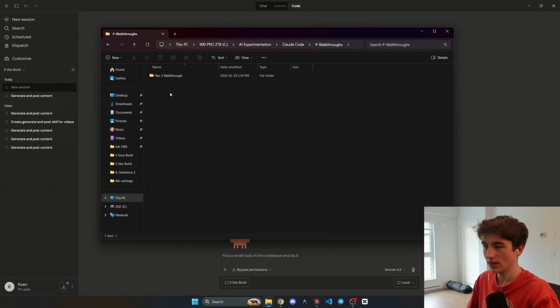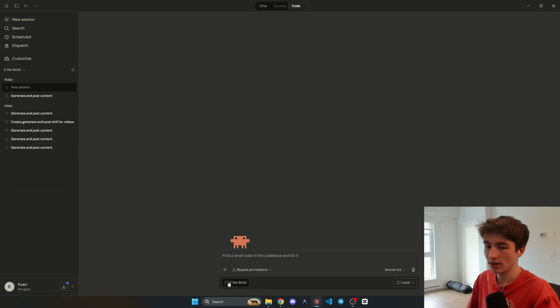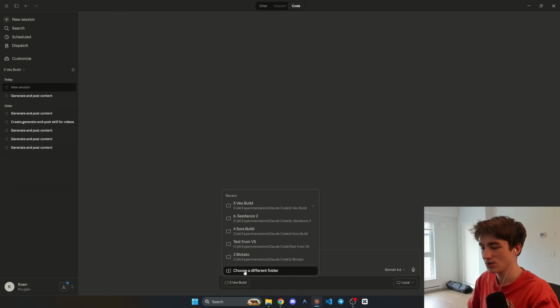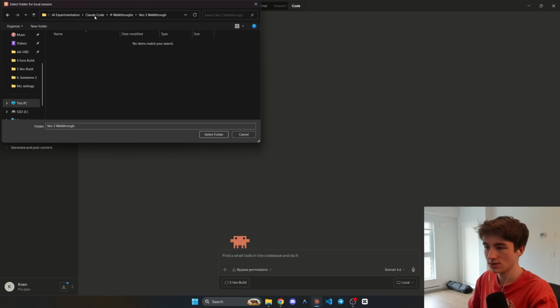And what we can do is, to simplify this, if we open up this folder, now we're inside the folder. If you click at the top up here, we can copy this path now. So Control C, copy that path, go back into Claude Code. And then at the bottom, this right here is where Claude Code is going to build the project. So we can click here, click choose a different folder, and then we can click at the top again and just go Control V and hit enter. And now we're in the same folder, so we can hit select folder.